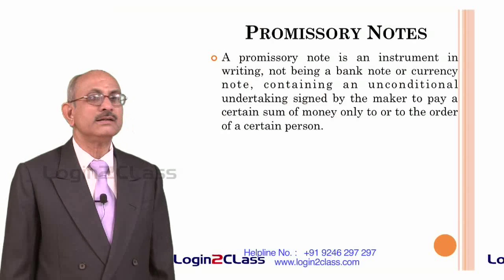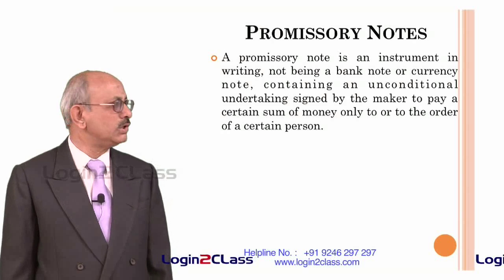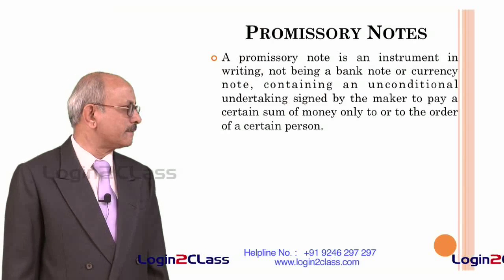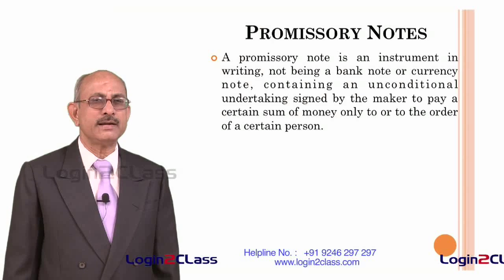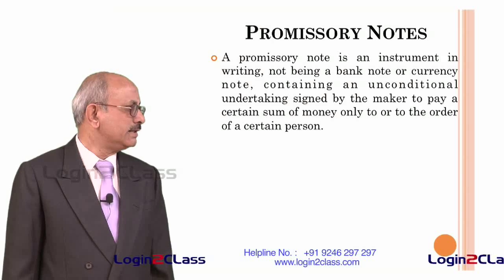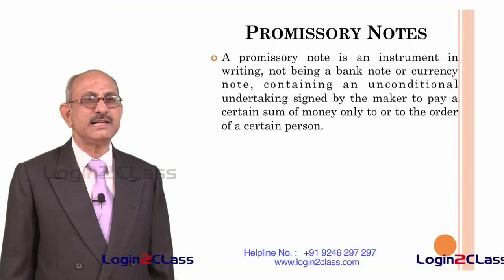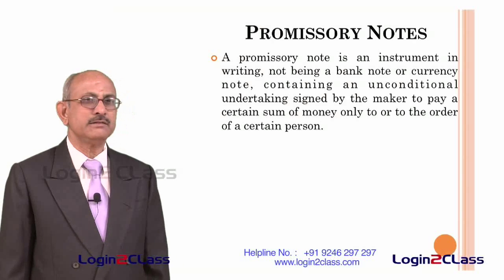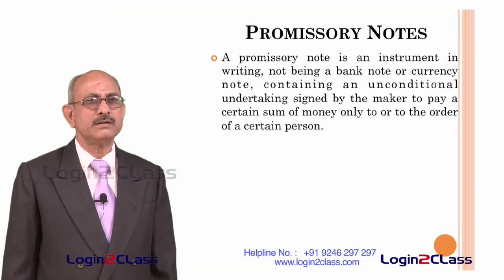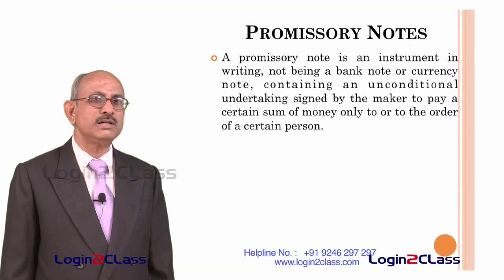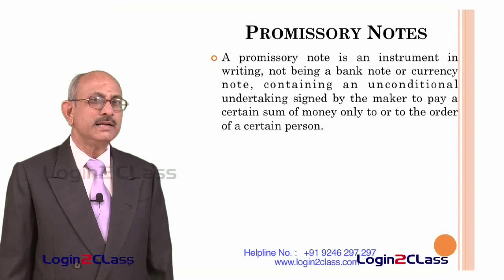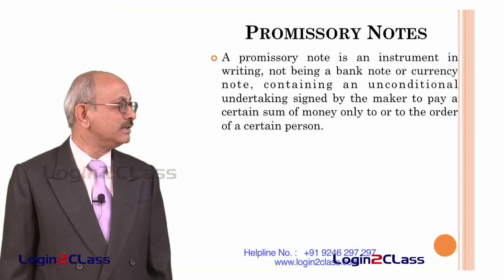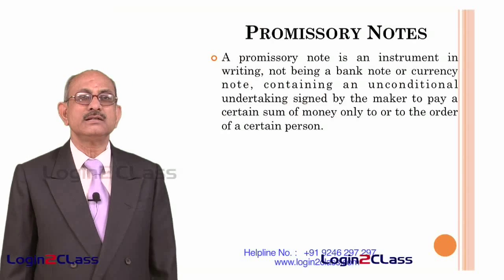So, here like a bill of exchange, it is also an instrument in writing. That means it has to be put in writing. It is not a bank note nor is it a currency note. It contains an unconditional undertaking instead of an unconditional order. In the case of a bill of exchange, the drawer gives an unconditional order to somebody else to pay the money. Here the person who is drawing the promissory note undertakes himself to pay the certain sum of money.